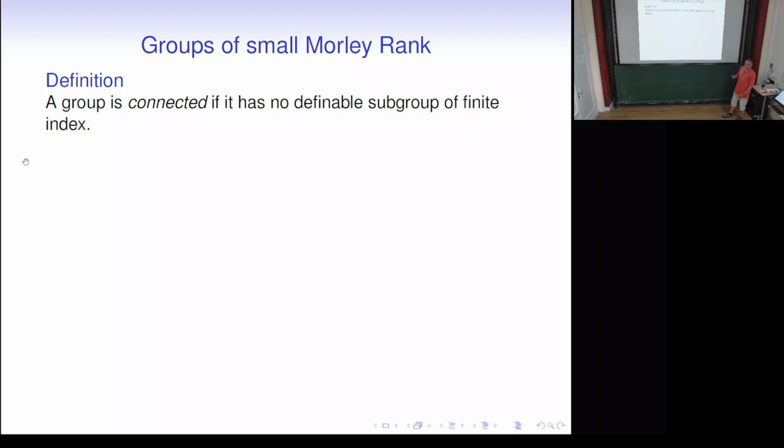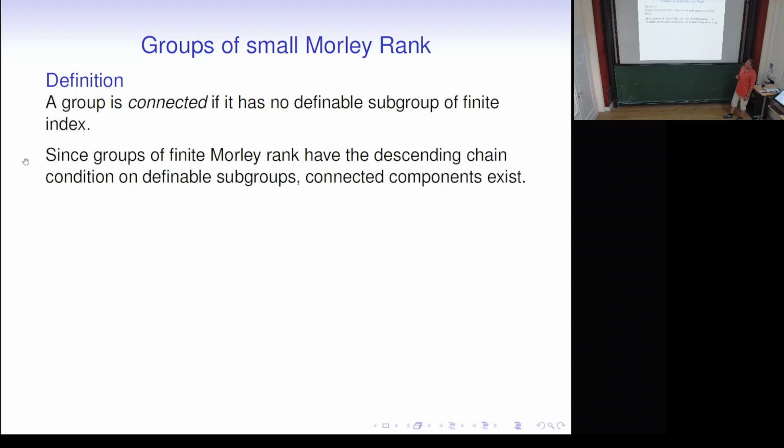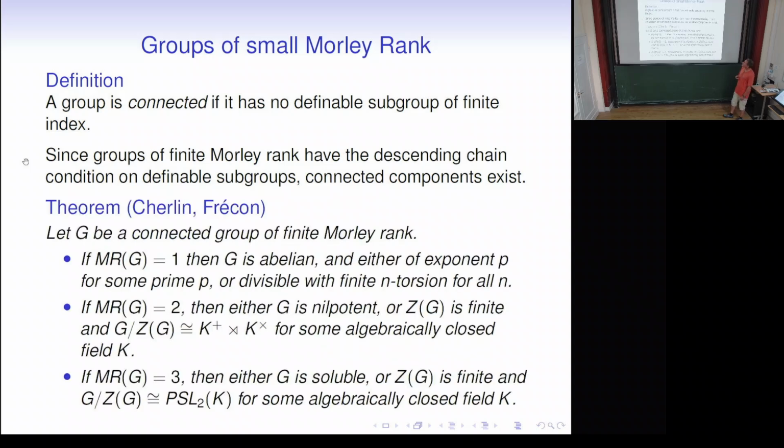Let's say a group, as in geometry, is connected if it has no definable subgroup of finite index. Groups of finite Morley rank have the descending chain condition on definable subgroups, so there are connected components, minimal definable subgroups of finite index. And Cherlin in '72, with final touches by Frécon in 2007, 2008, 2013, classified all connected groups of small Morley rank.